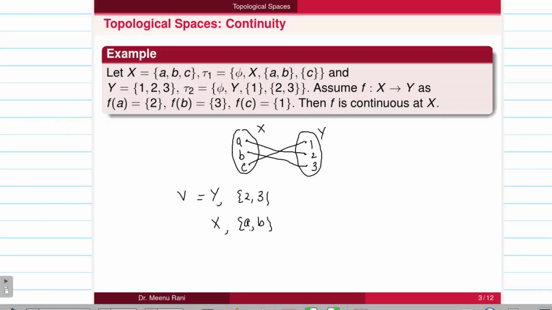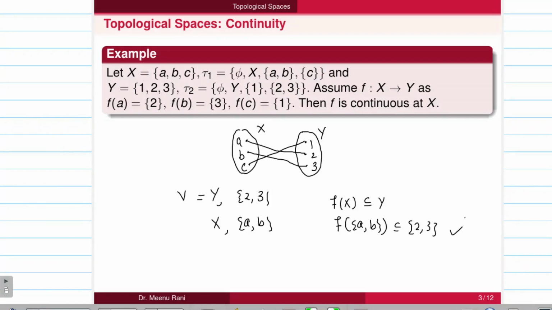So from the definition, for every open set in Y containing f(a), there exists one open set in X containing element a such that f(U), so these are U, is contained in V. And also for this open set {2, 3}, we have f(U), that is f({a, b}), which is contained in {2, 3}, because a maps to 2 and b maps to 3.